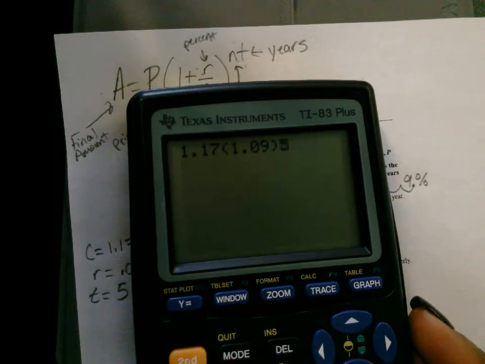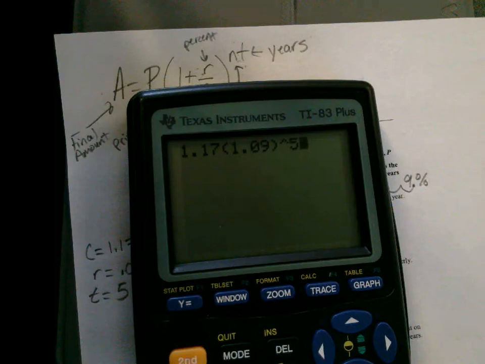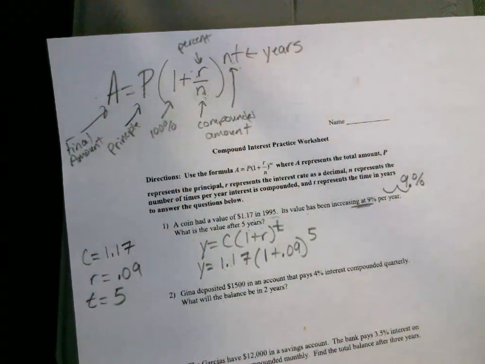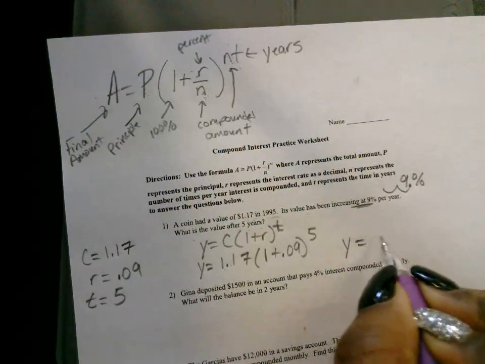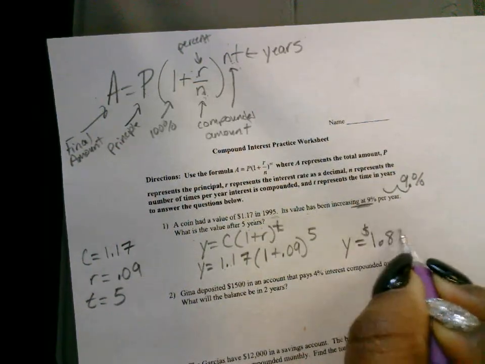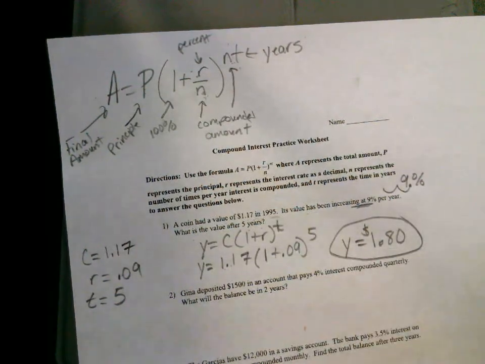Forgot my caret key. And what does that give me? Does it work? Okay, fine. So how much money is that? So it's only going to go up to $1.80 after 5 years.